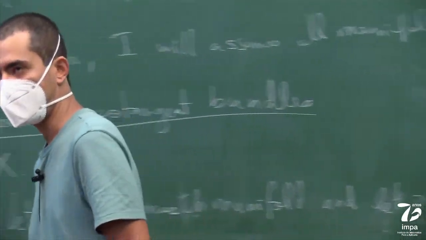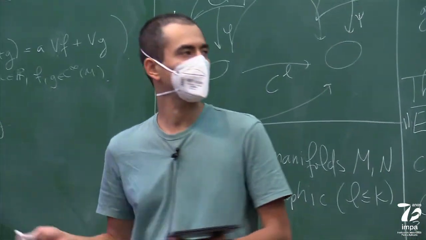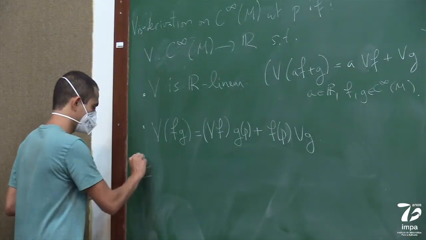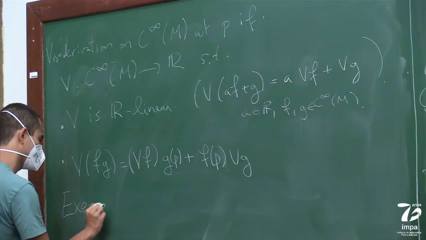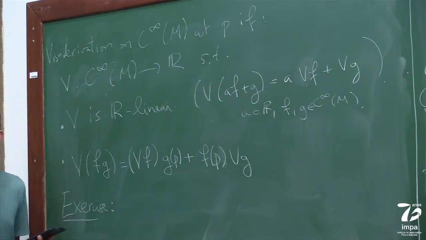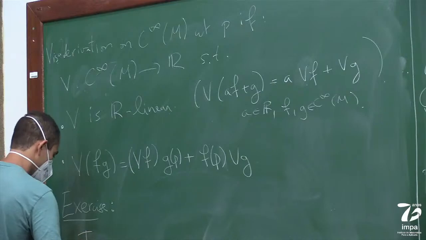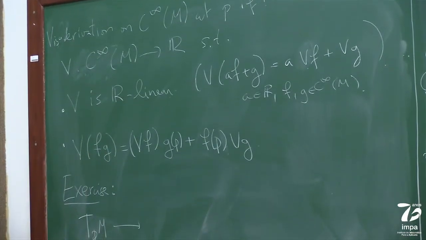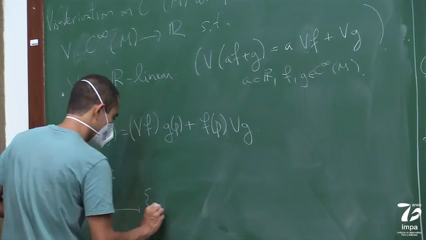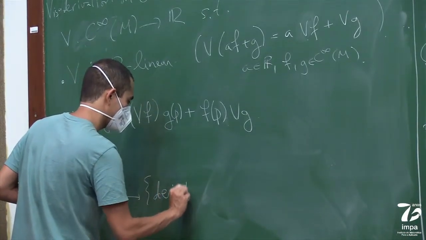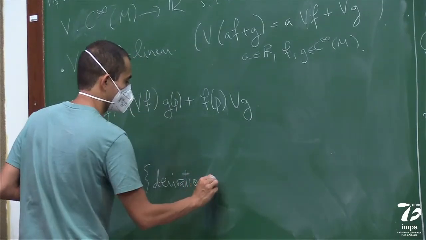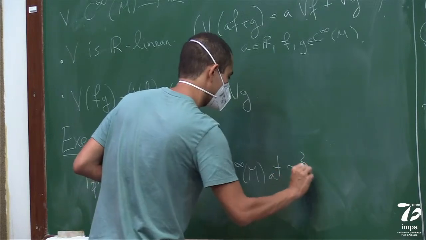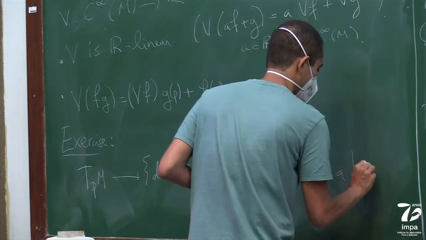And it's an exercise to see that a derivation induces a vector, to see that the map that goes from the tangent space to the set of derivations on C infinity at P is a bijection.